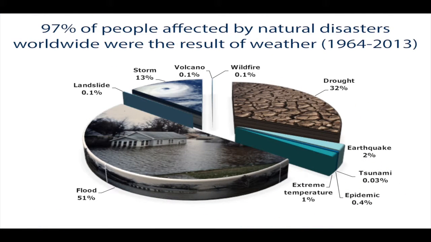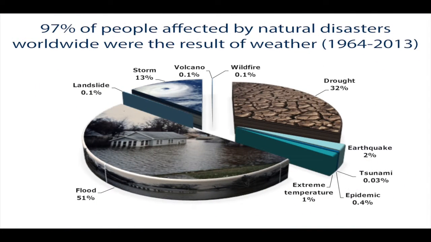Now let's look at this issue of 97% of people affected by natural disasters worldwide were the result of weather. 97% of all natural disasters worldwide, all weather-related, and we're talking about that worsening? So that's the big issue. That's the gorilla in the room that we have to think about, weather. And once again, floods, droughts, storms, those are the big killers, right? So we need to be thinking in terms of what we can do when more people are affected, when more people are displaced, when more people are injured. Getting a handle on those is very important for the future for us.